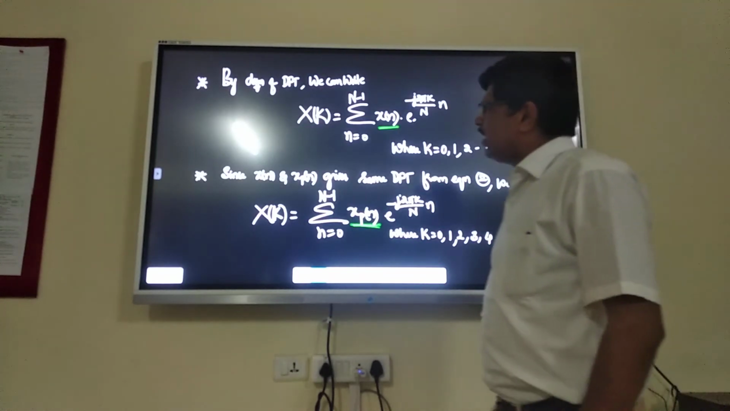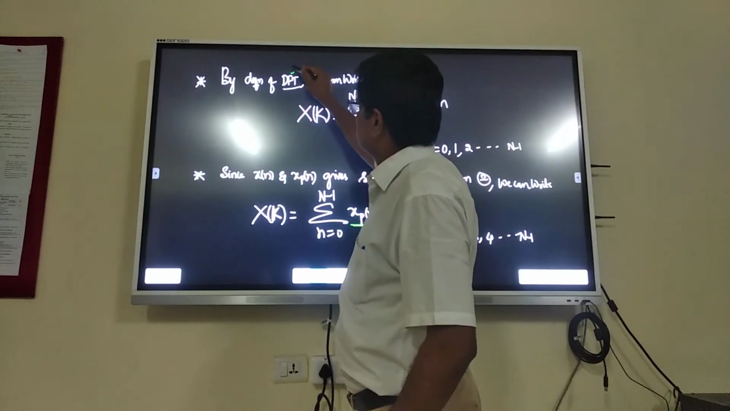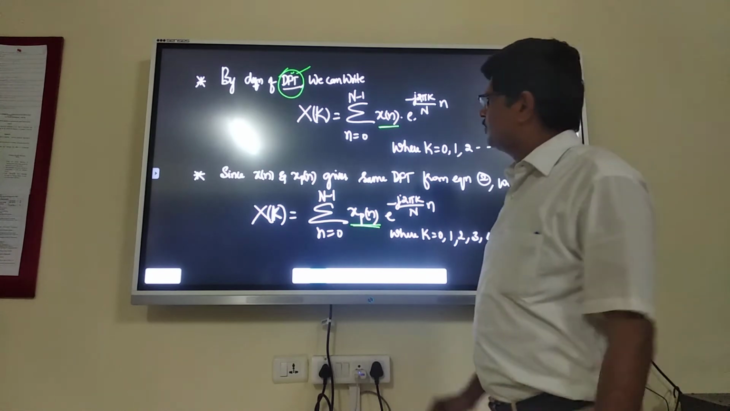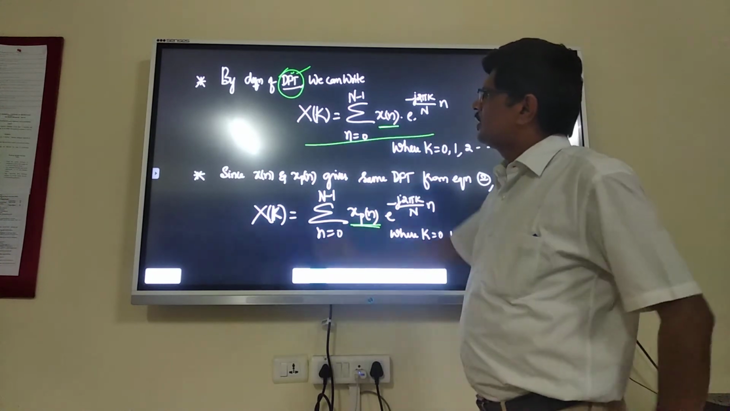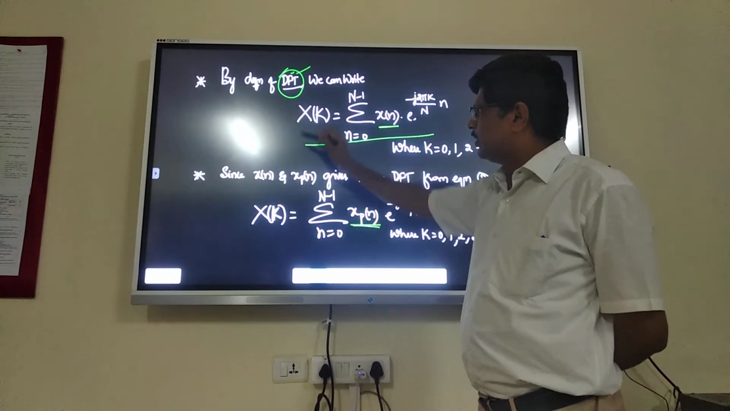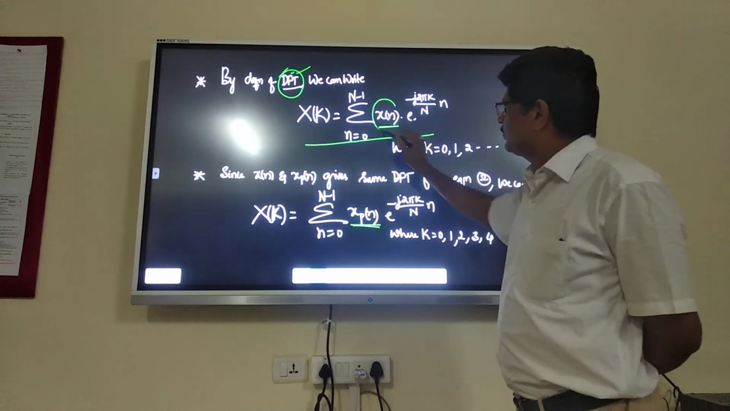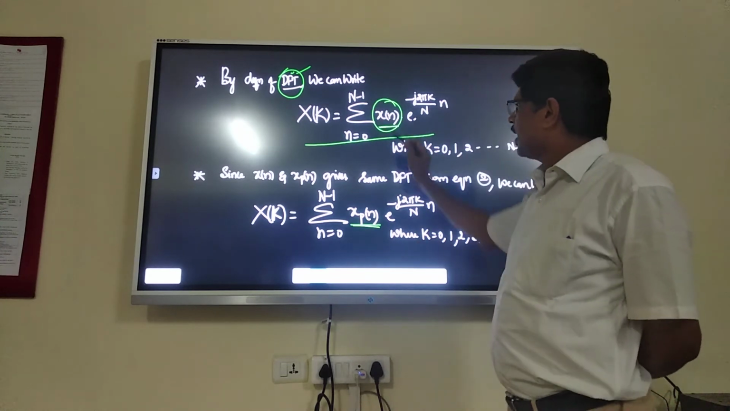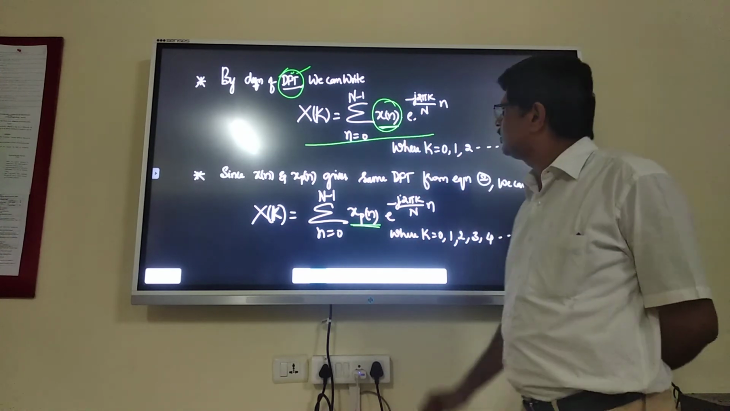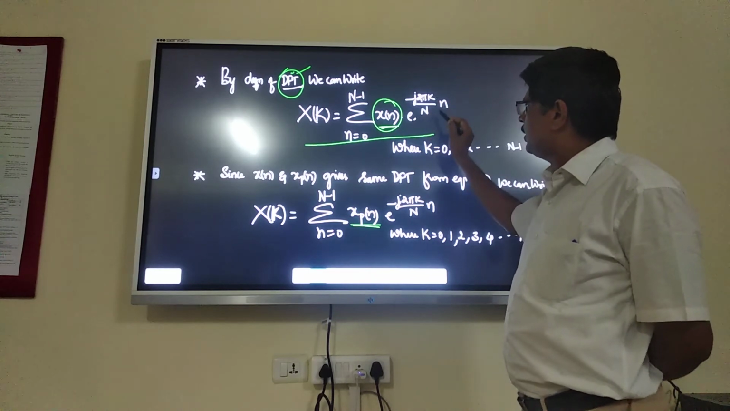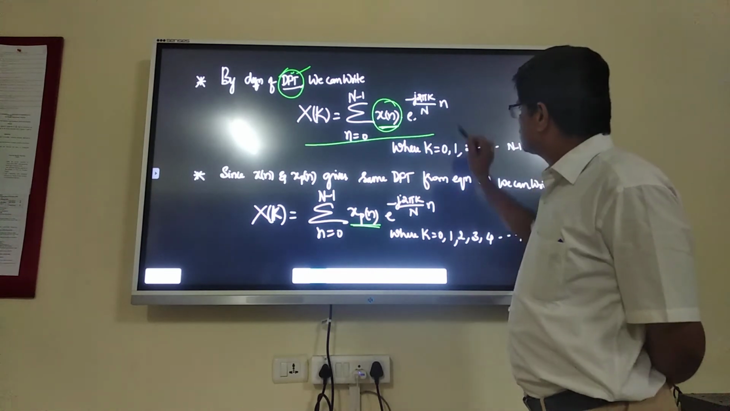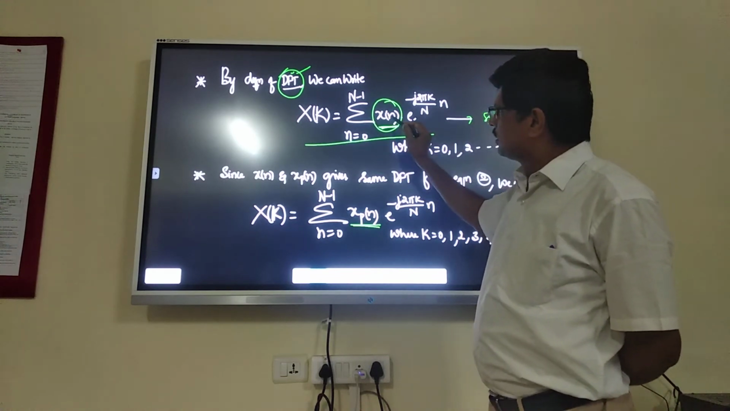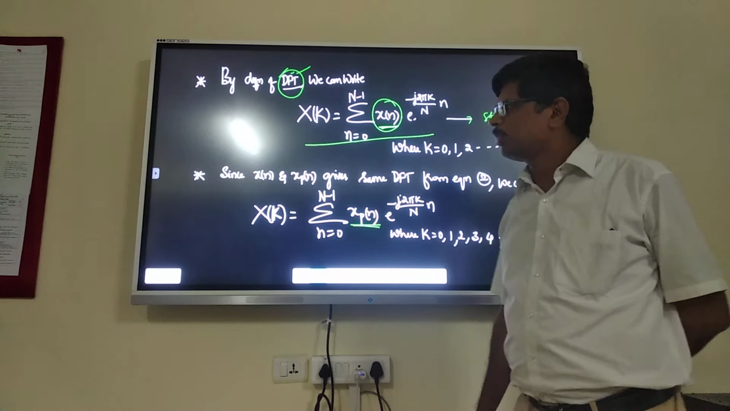Now, by the definition of DFT, the discrete Fourier transform, we can write the famous standard formula. X of k, the frequency domain representation of x of n, is equal to summation n equal to 0 to N minus 1 of x of n, your discrete time sequence, into e power minus j2 pi k by N into n. This is the standard formula to convert time domain to frequency domain.